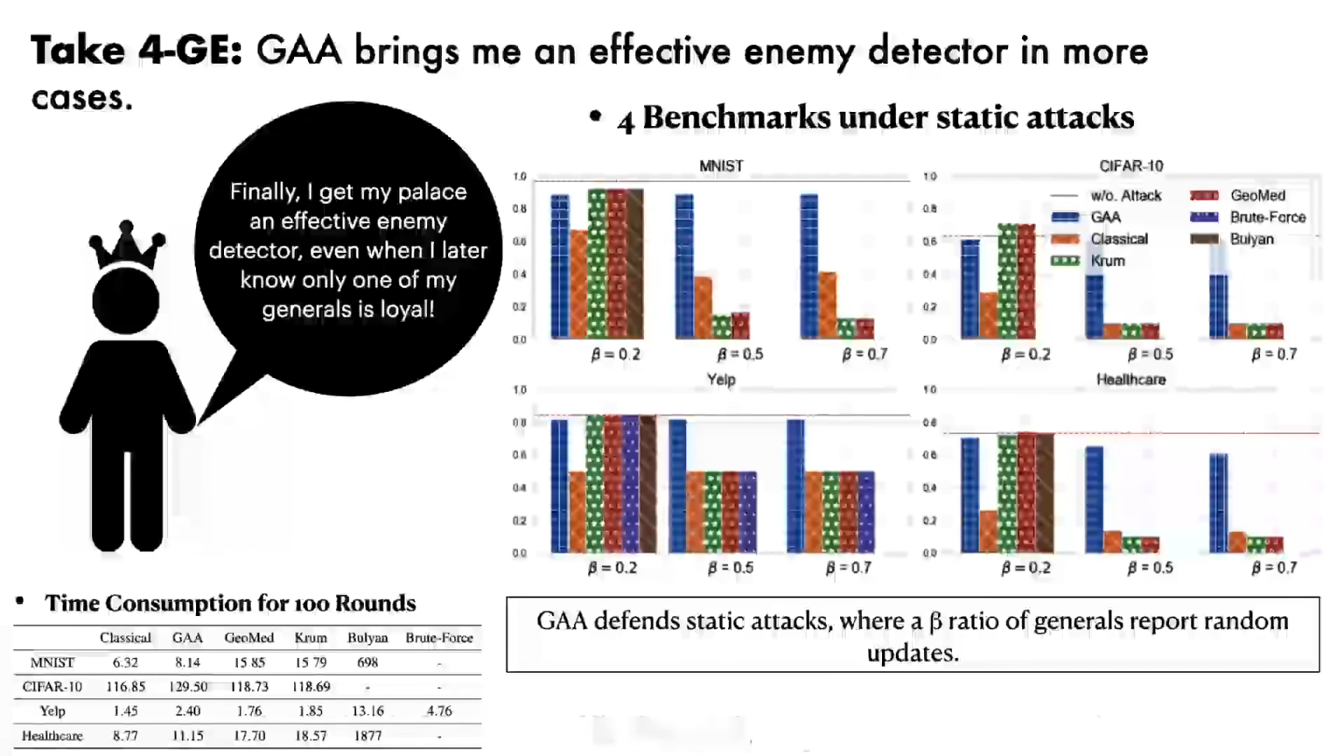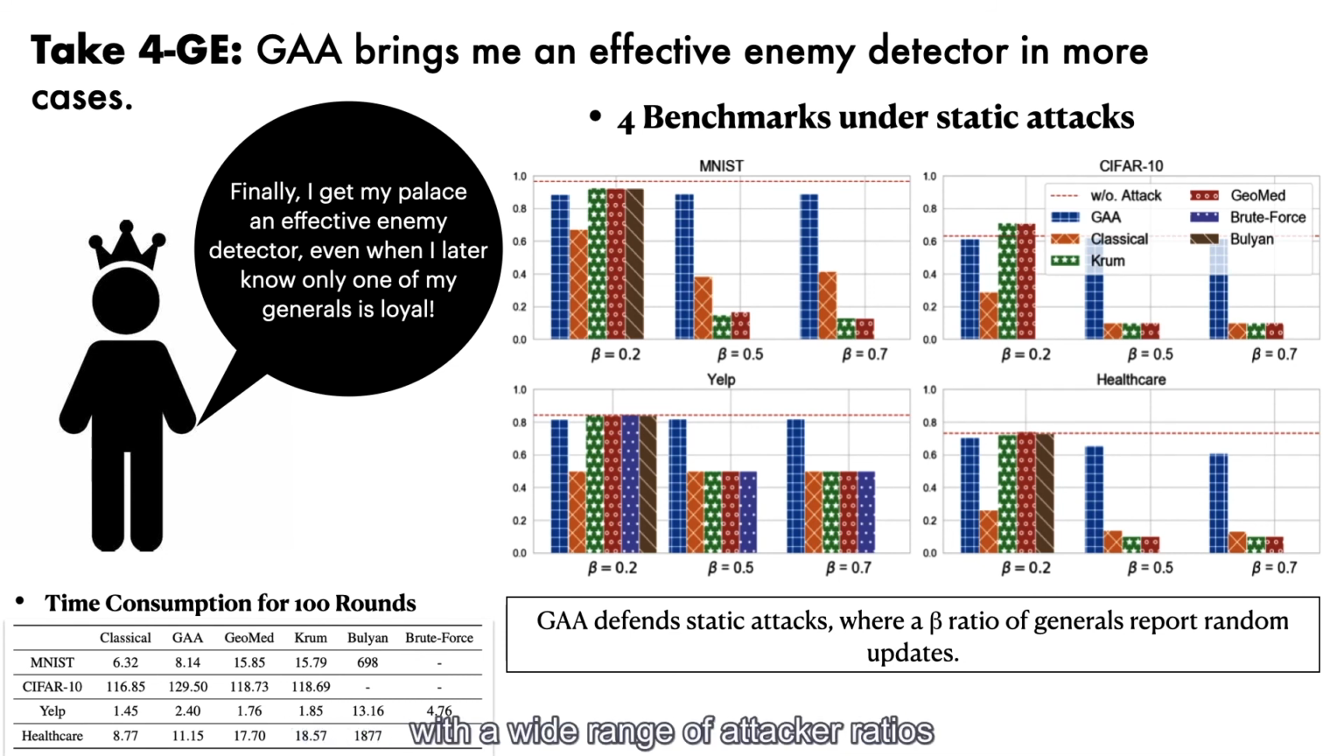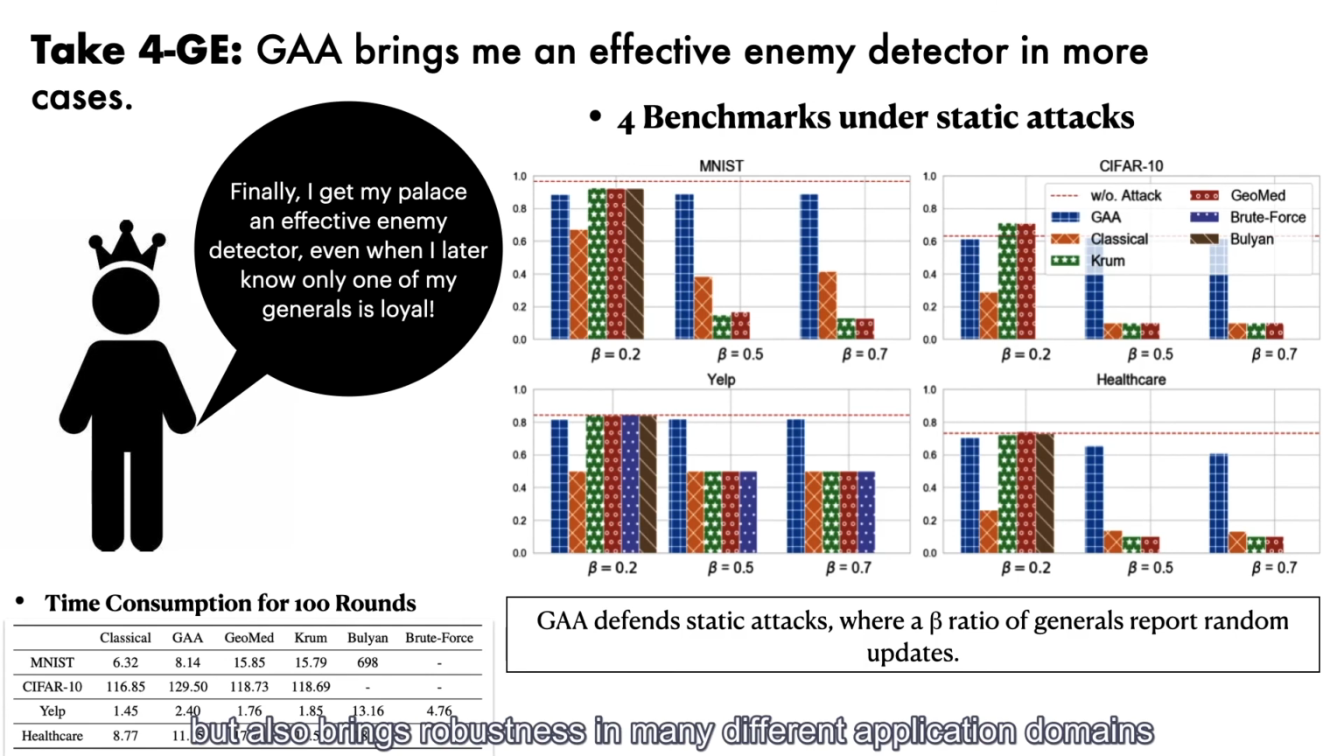In the end, Justinian finds his new governor is very effective and efficient. It not only helps defend against the Byzantine attacks with a wide range of attacker ratios, but also brings robustness in many different application domains, including image classification, sentiment analysis, and healthcare-related tasks.